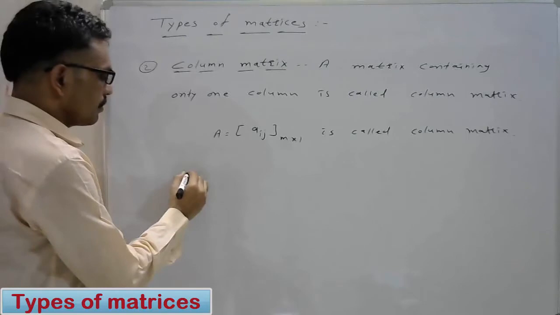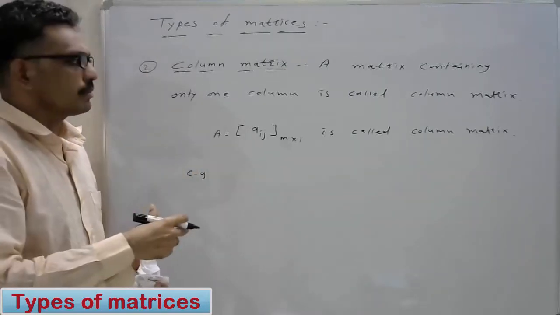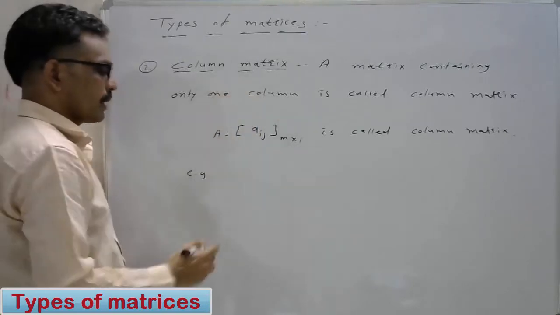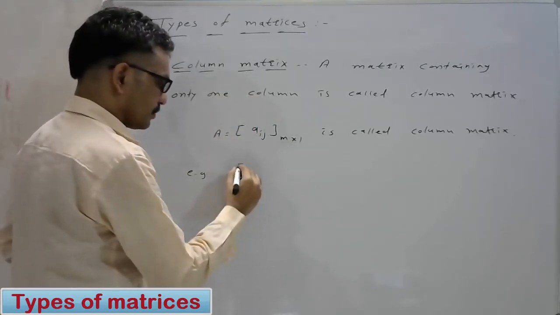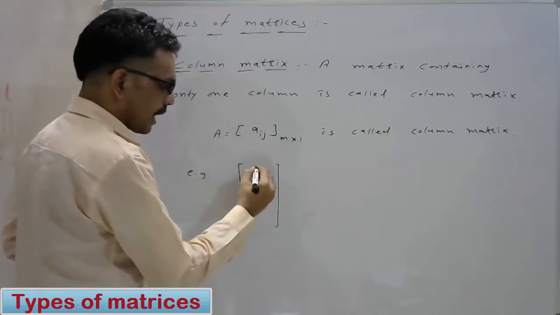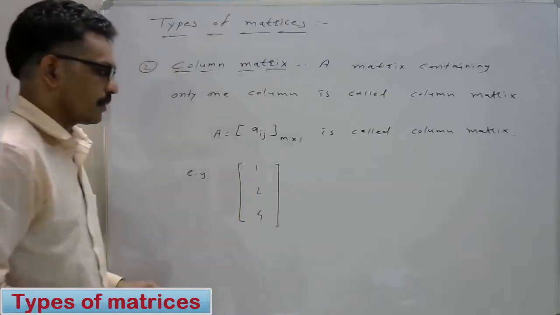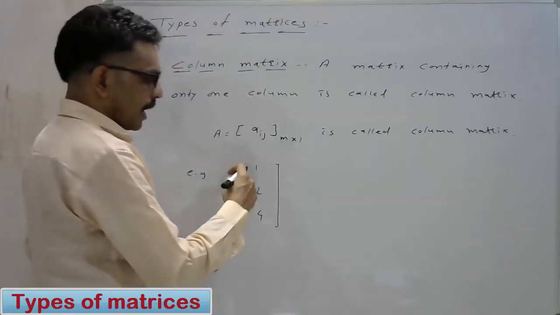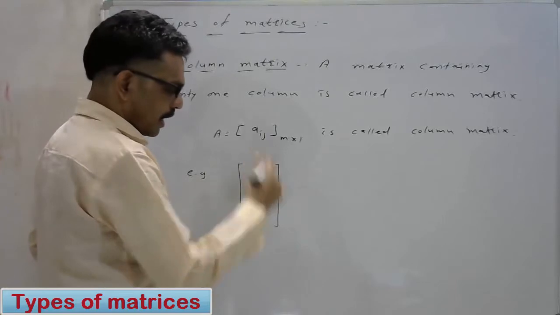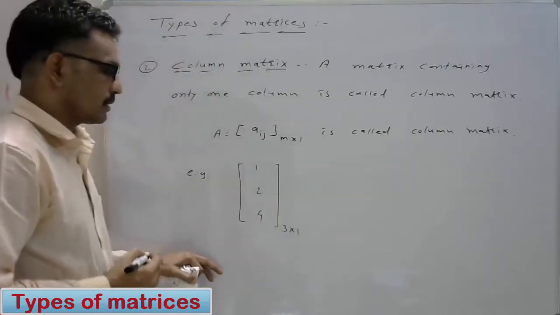A matrix containing only one column is called a column matrix. For example, in a square bracket having elements 1, 2, 4. Here having 3 rows and 1 column, that is, this one is a 3 by 1 matrix.